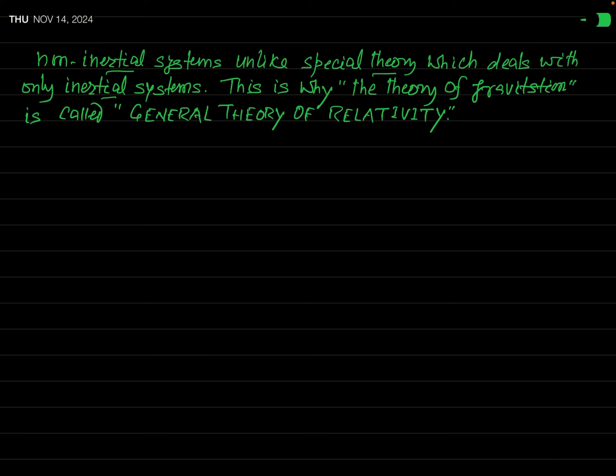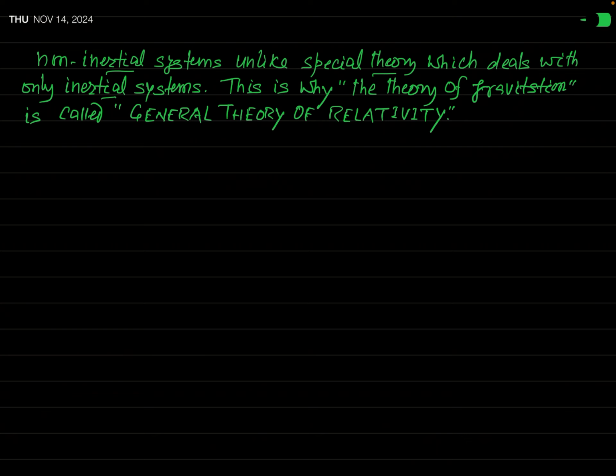I told you this in the very beginning of my lecture. The general theory of relativity deals with the non-inertial system, but special relativity deals with the inertial system. Okay, this is the basic difference.